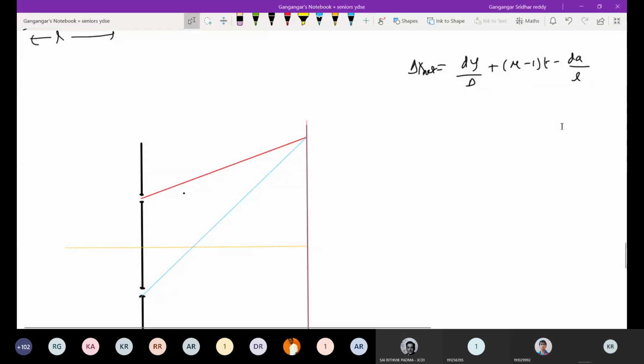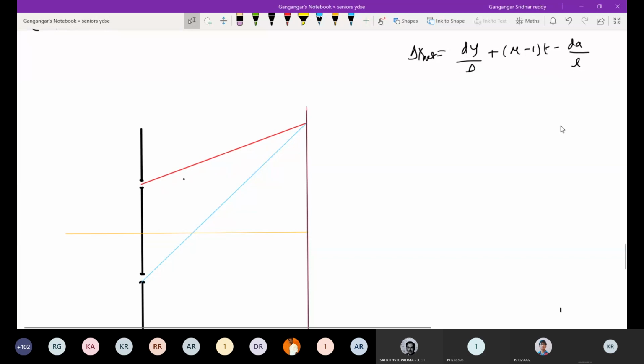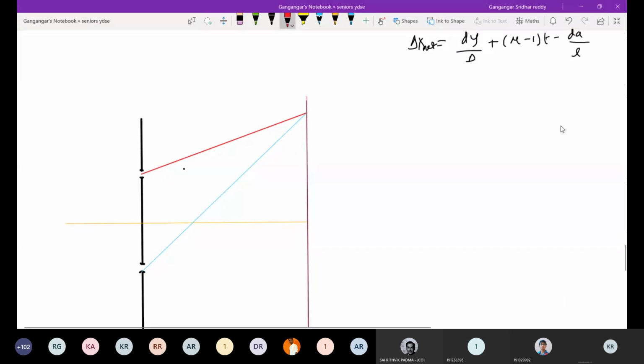Well, I'll continue from here. We have already one diagram. Now, what is the next condition? The next condition is such that the source is here. And this will be ray 1.